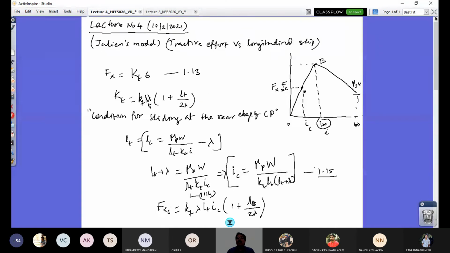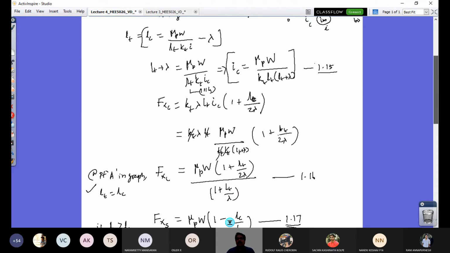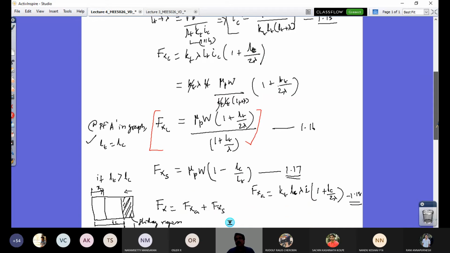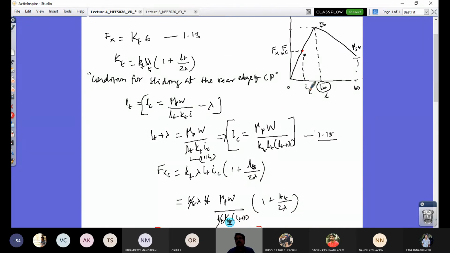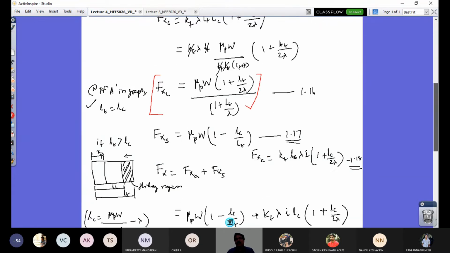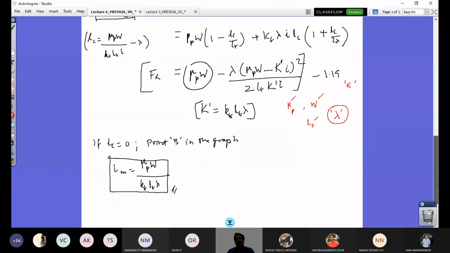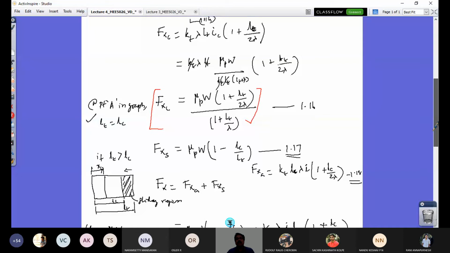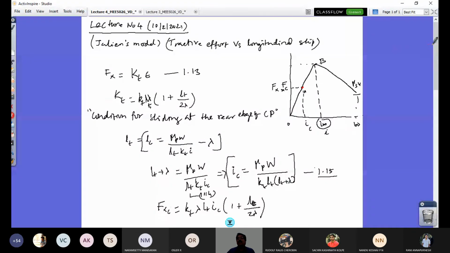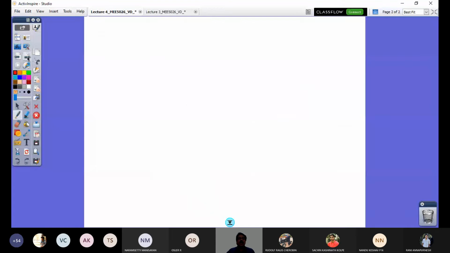Now let us look at what is the value corresponding to this FXC. We have just derived it here, right? This is your FXC value. So what is your final corresponding IC value is this. The corresponding IC value also we have got here. But that would be different now if I eliminate this lambda.